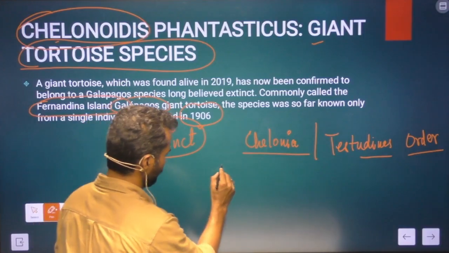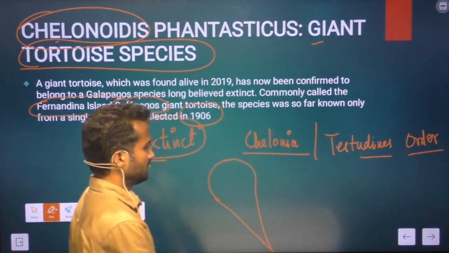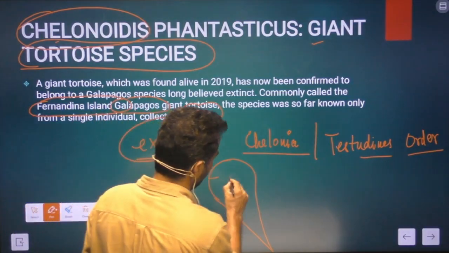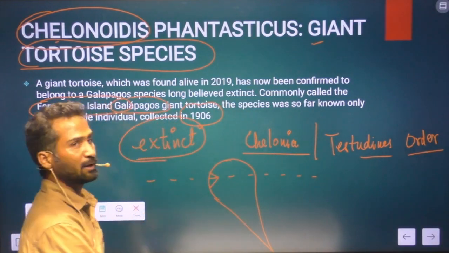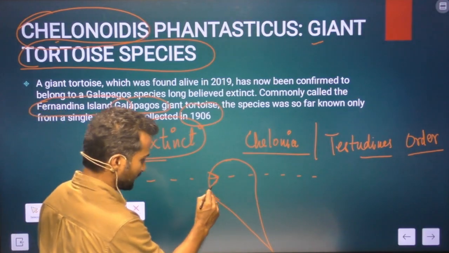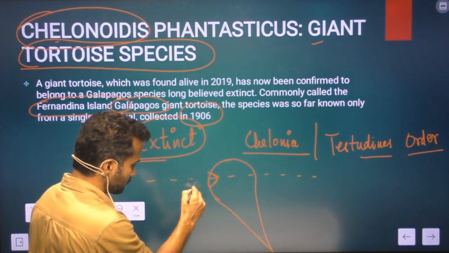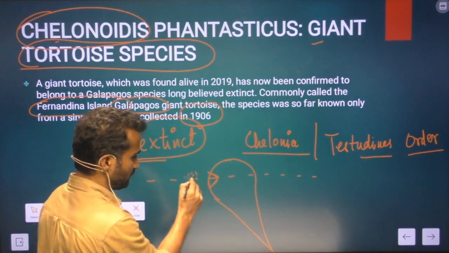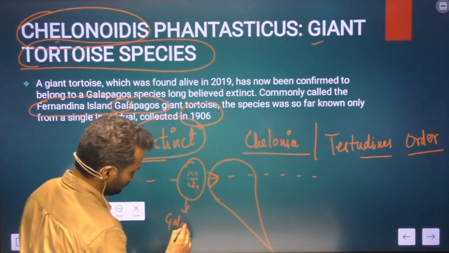If you know, this is the continent called South America. This is where the equator passes. Over here there is a country called Ecuador, and Ecuador has off its coast a number of islands, and this island group is called Galapagos.